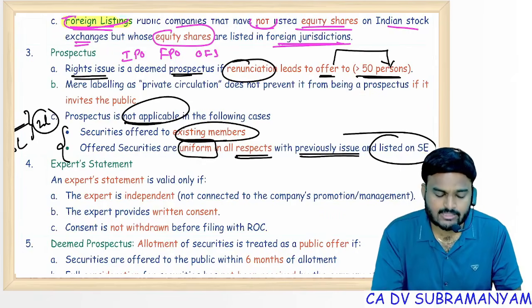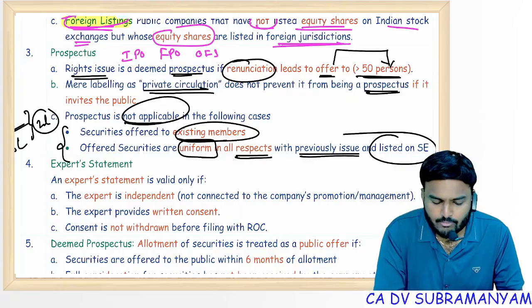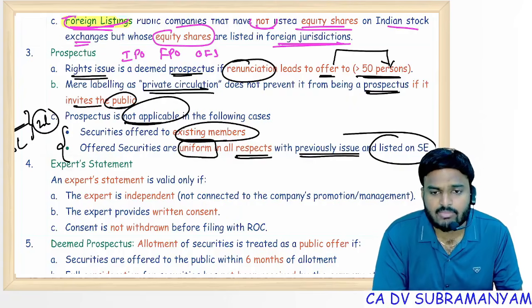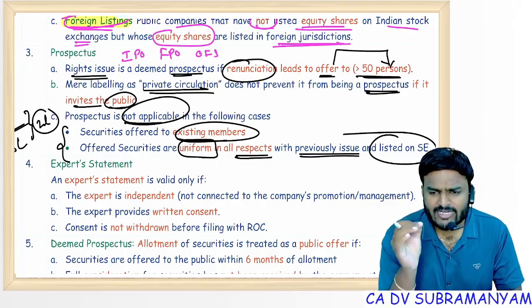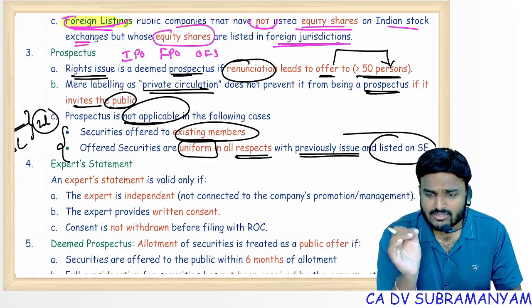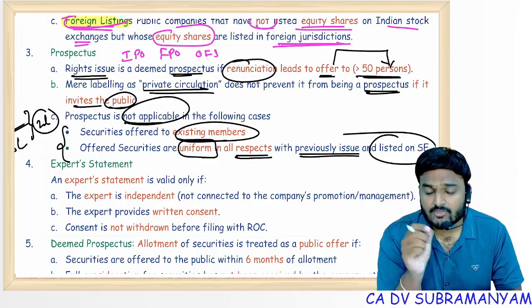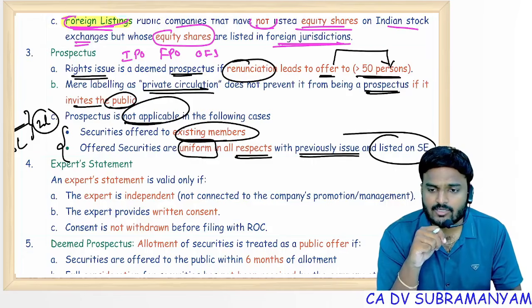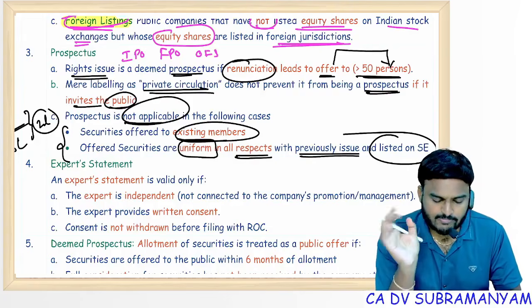than 50%. Mere labeling as private circulation does not prevent it from being a prospectus if it is inviting the public. So the title of the document, strictly private, strictly confidential, doesn't mean it is not a prospectus. You need to look at the purpose. If the purpose is inviting offers from the public to purchase or subscribe to securities, then it becomes a prospectus.